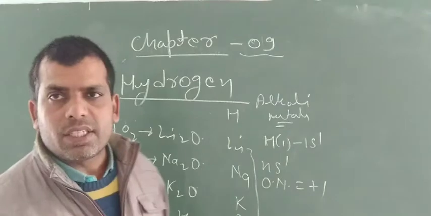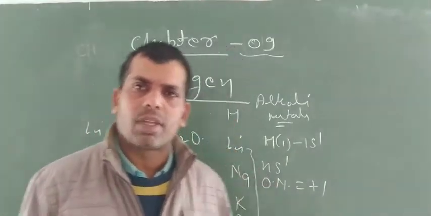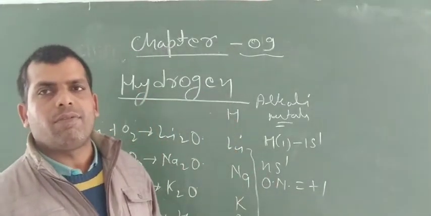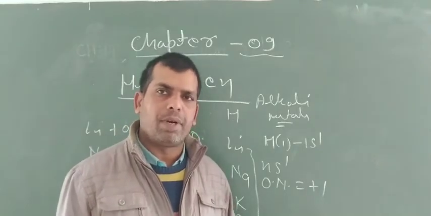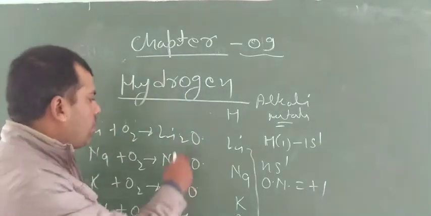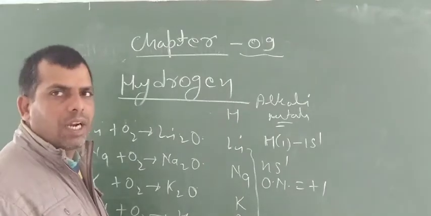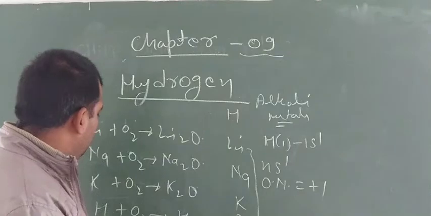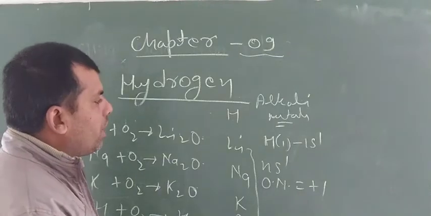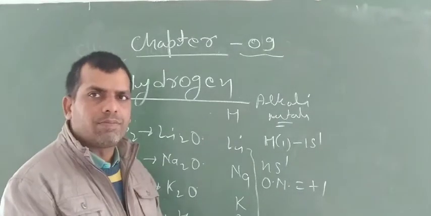But metal oxides are basic in nature, and the oxide of hydrogen, H2O, is amphoteric in nature. You should keep in mind: metal oxides dissolve in water to form corresponding hydroxides, which are basic, but hydrogen oxide is amphoteric.